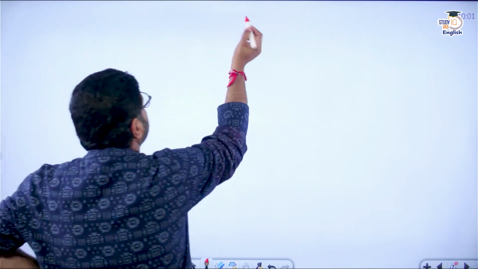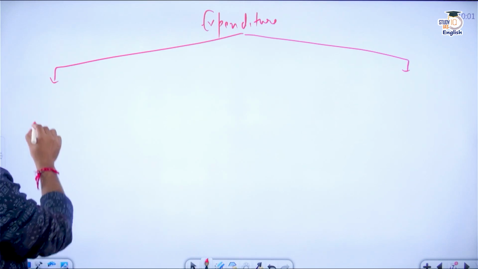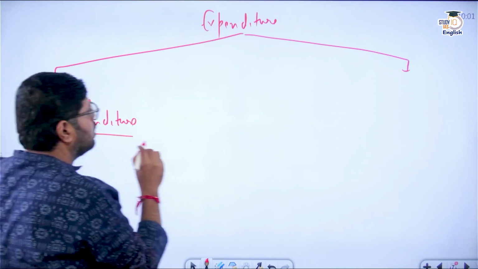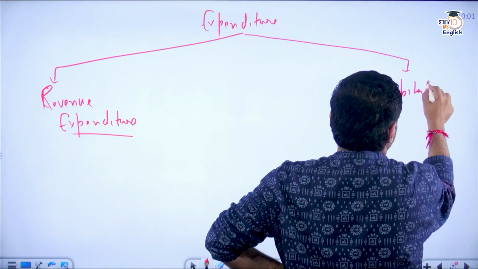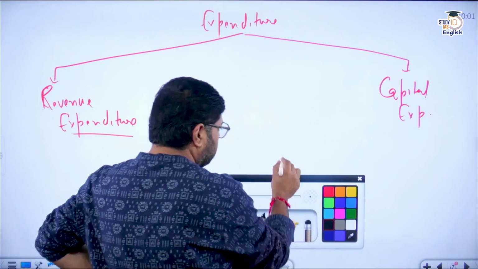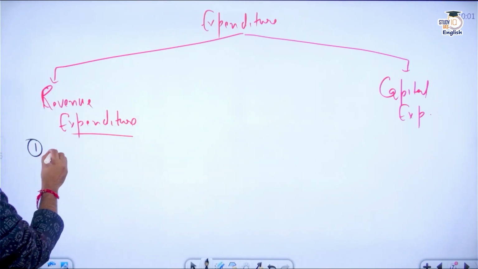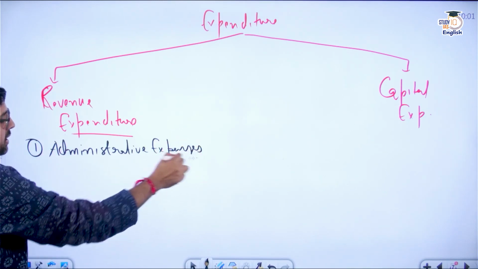Now we'll come to the expenditure part. If I talk about the expenditure part, we have revenue expenditure and capital expenditure. When we talk about expenditure, you can say revenue expenditure basically includes administrative expenses. Now what are administrative expenses?